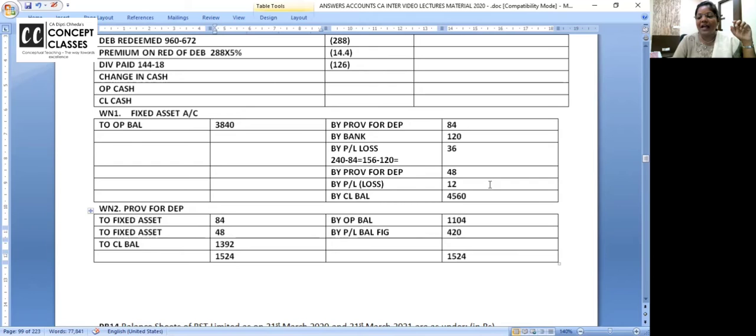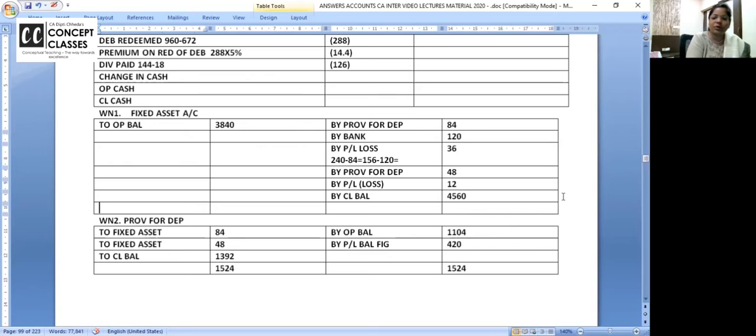Right? And now, how much is the plant and machinery purchased? Fixed asset खरीदे कितना? Add करो और बोलो. How much? Total is coming to 4860. Superb, superb, superb.